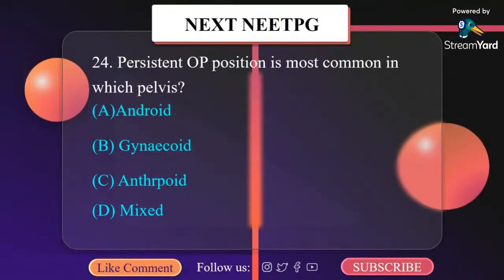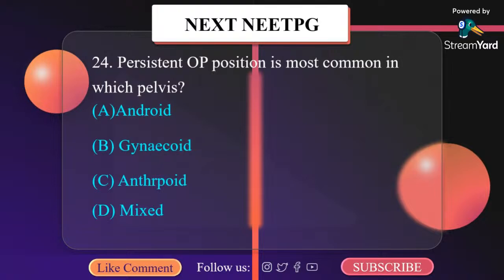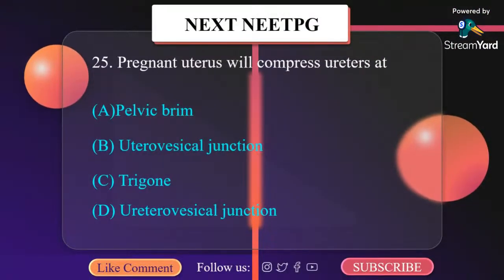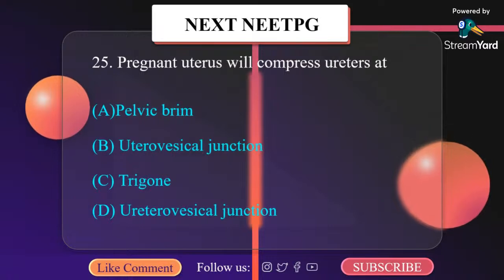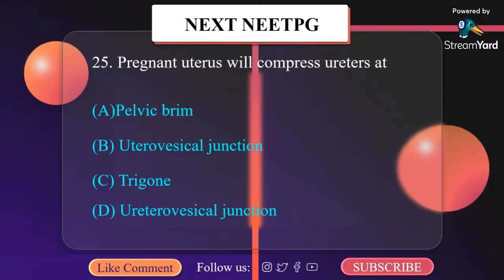Persistent occipital posterior position is most common in which pelvis? A, android, B, gynecoid, C, anthropoid, D, mixed. It is android. Pregnant uterus will compress ureter at: A, pelvic brim, B, uterovesical junction, C, trigone, D, uterovesical junction. It is pelvic brim.